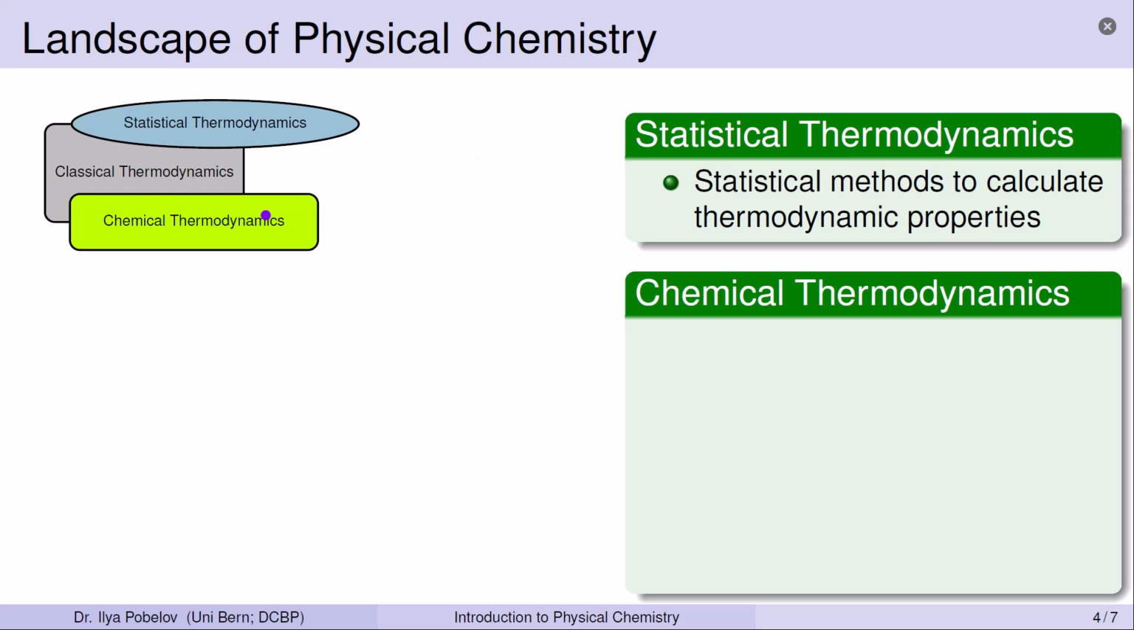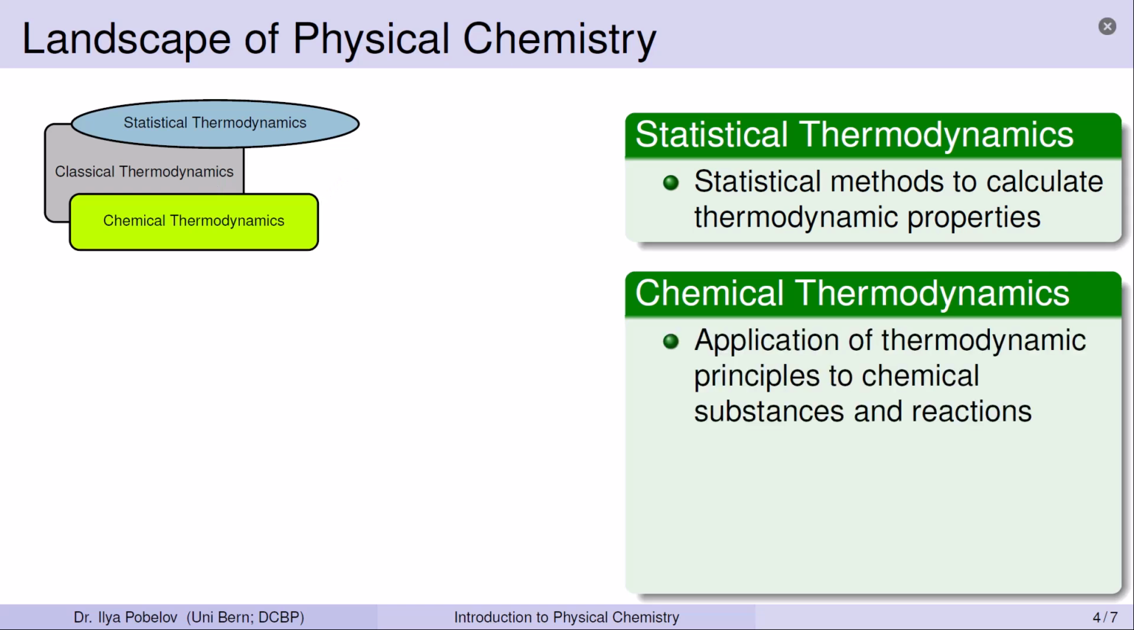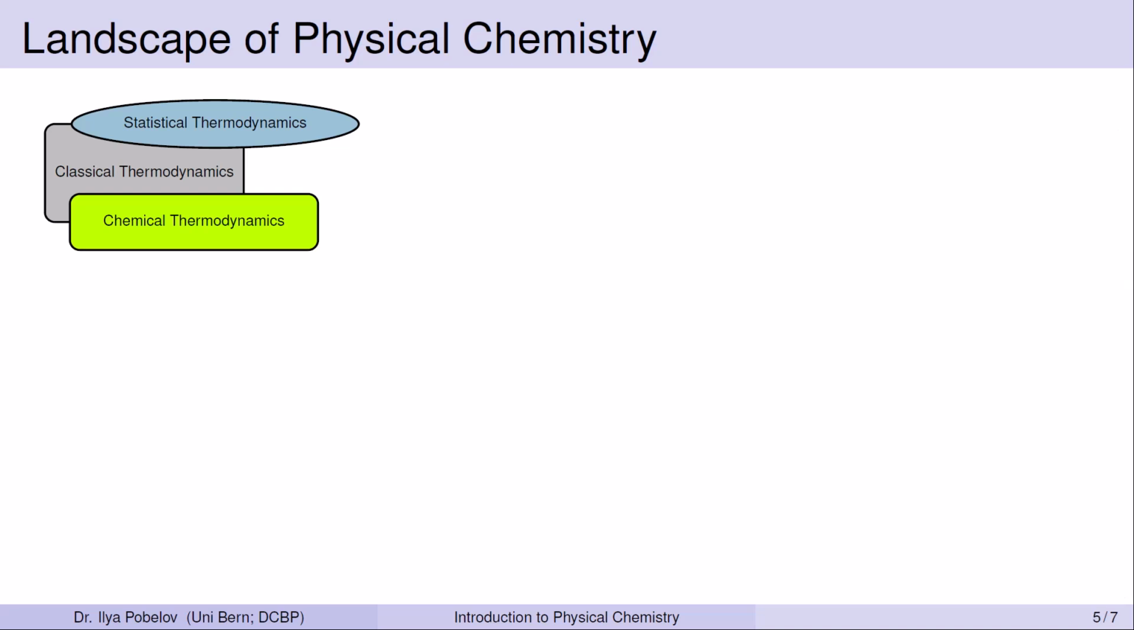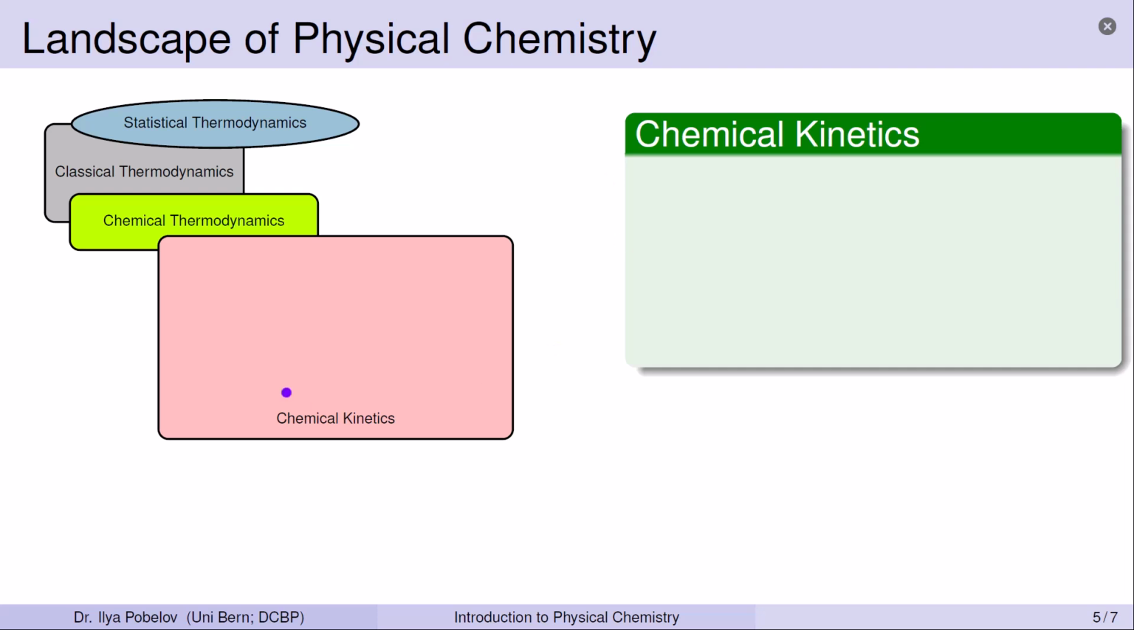This area builds upon the foundation of classical thermodynamics, applying its principles to chemical reactions and substances. We are going to explore equilibrium states in various contexts, such as chemical reactions, phase transitions, and mixtures of different substances. Furthermore, we will understand how these equilibrium states can be influenced and controlled by external parameters like temperature and pressure. After exploring chemical thermodynamics, we shift our attention to chemical kinetics.